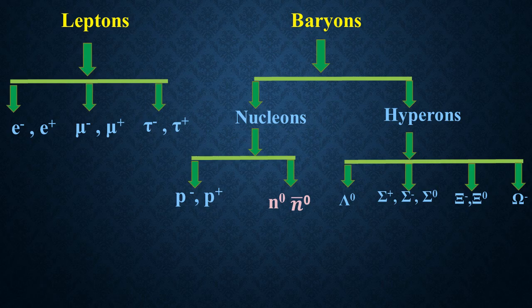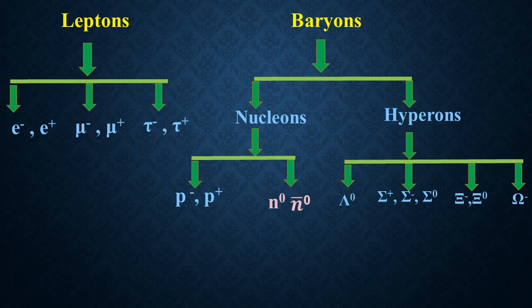All these antiparticles have all the properties of leptons except the charge. The charge alone is opposite to the lepton particle. The lepton number is 1 for the particles, and for the antiparticles it is -1. For particles other than leptons, the lepton number is 0.